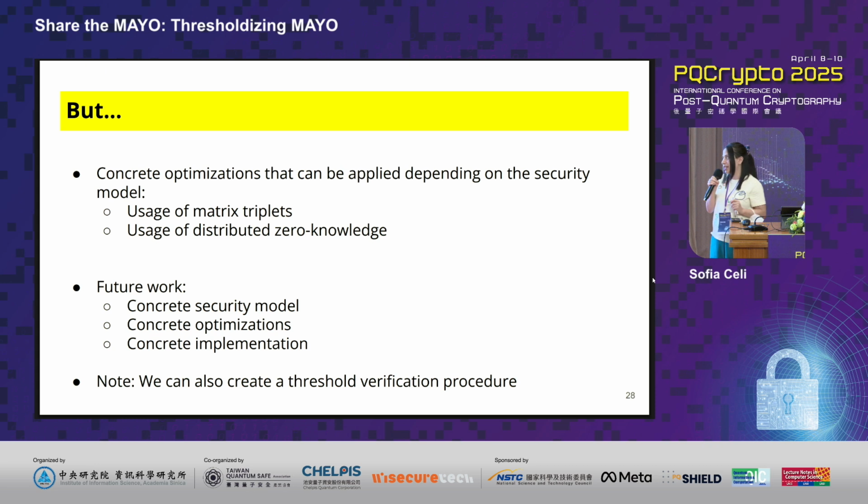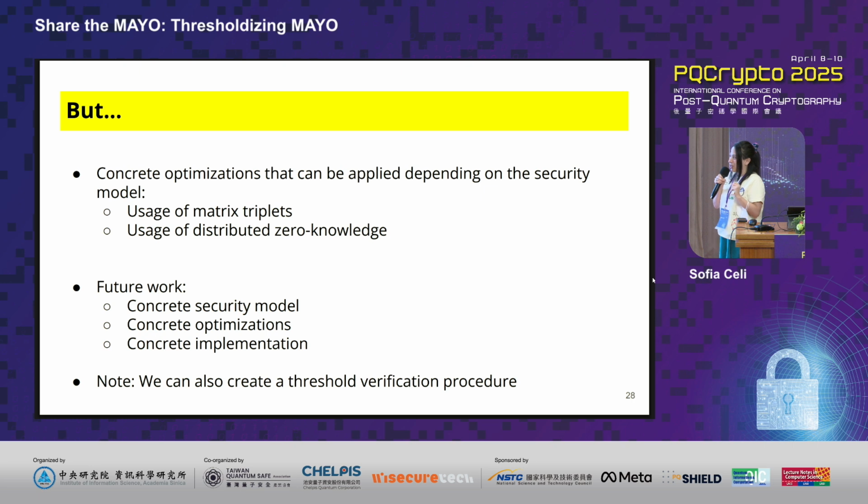For example, let's say that you choose some dishonest majority. In those cases, you can use something like matrix triples in order to pre-process some of the matrix computations ahead of time, so that it is not so computationally costly. Or for example, let's say that you want active security. In those cases, instead of using zero knowledge or MACs directly, you could use, for example, distributed zero knowledge in order to, again, drive down the computational cost.